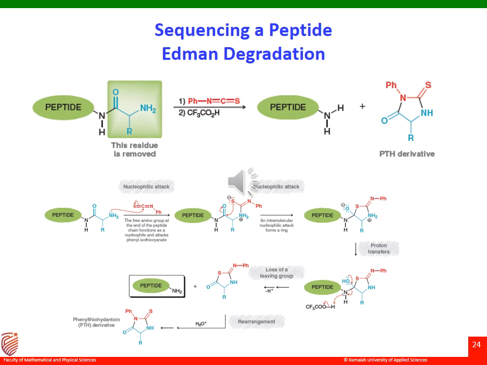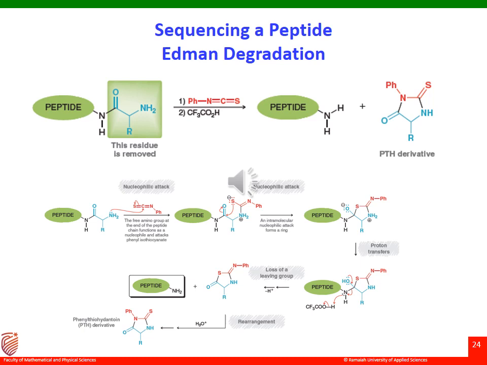Sequencing a peptide. The sequence of amino acids in a peptide can be analyzed by using a variety of techniques. One such technique is Edman degradation. Edman degradation involves removing one amino acid residue at a time and identifying each residue as it is removed. The process is repeated until the entire peptide has been sequenced. To perform an Edman degradation, a peptide is first treated with phenyl isothiocyanate followed by trifluoroacetic acid. These two reagents remove the amino acid residue at the N-terminal and convert it into a phenylthiohydantoin derivative.